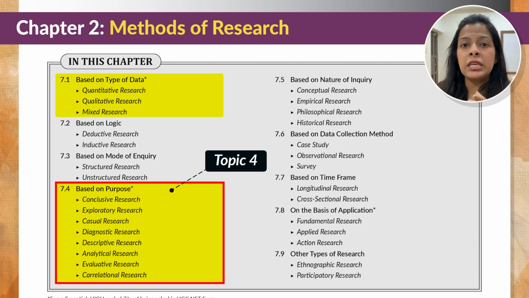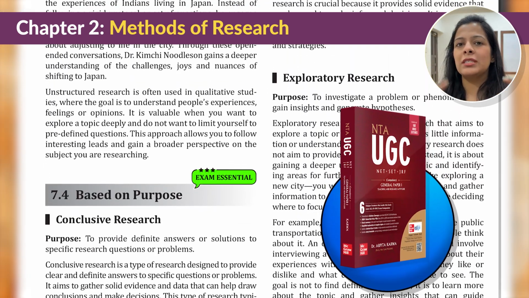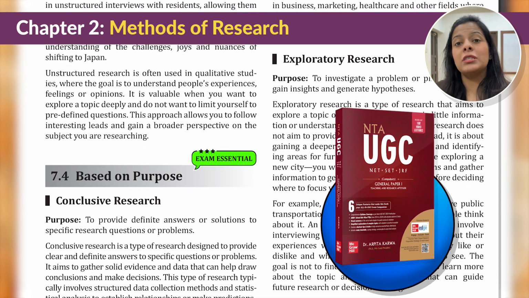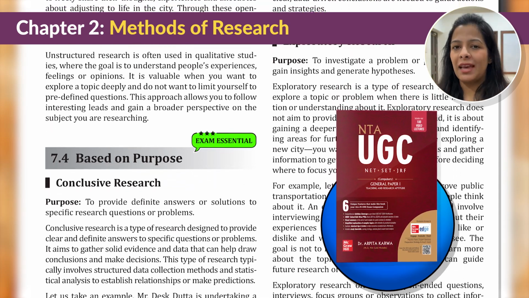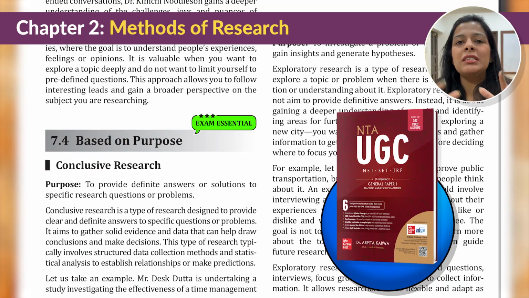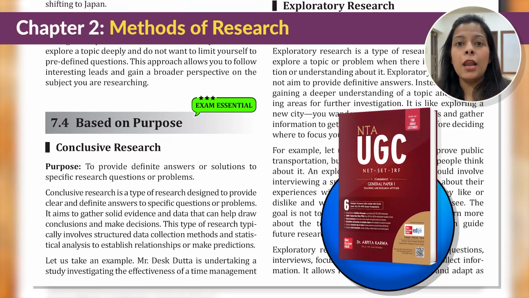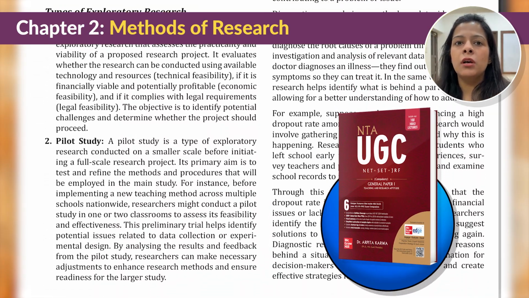When you have to see how two variables are connected or correlated, then you take up correlational research. So these are different types of research. What I've done in my book is that I've given the definitions, and then I've given some real life examples to explain how these research will help researchers in different situations.